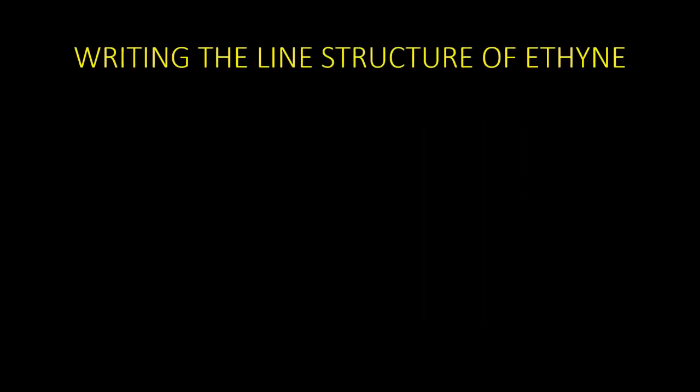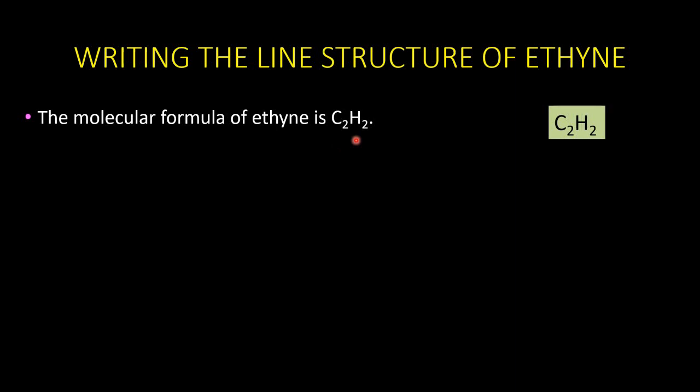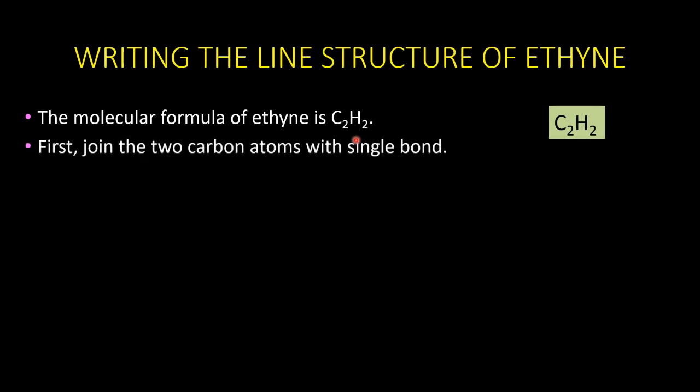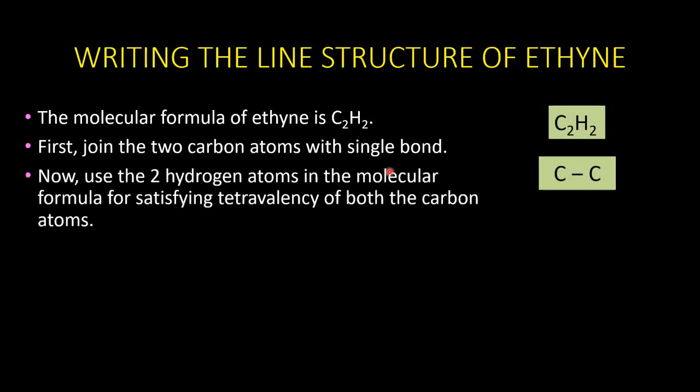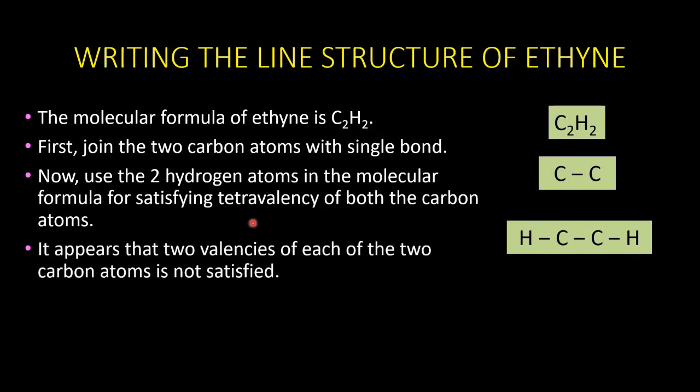Now let us see writing the line structure of one more hydrocarbon, that is ethyne. The molecular formula of ethyne is C2H2. First, we have to join the 2 carbon atoms with a single bond. And now, we have to use the remaining 2 hydrogen atoms for satisfying the tetravalency. Let us try that. We clearly see that it is not satisfied.